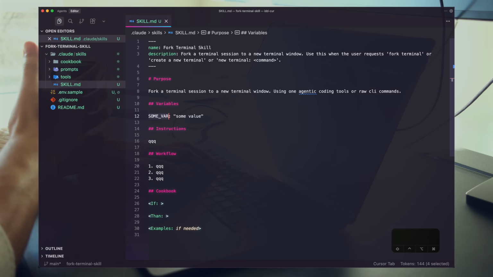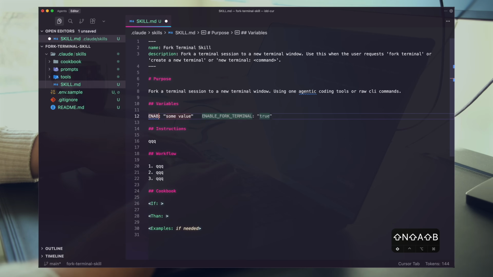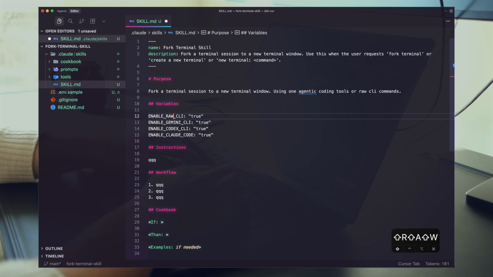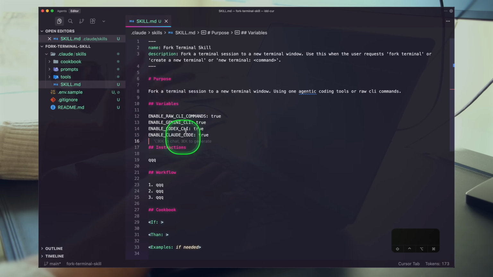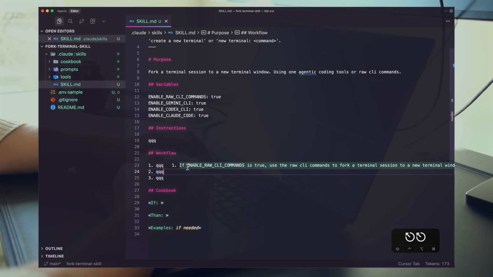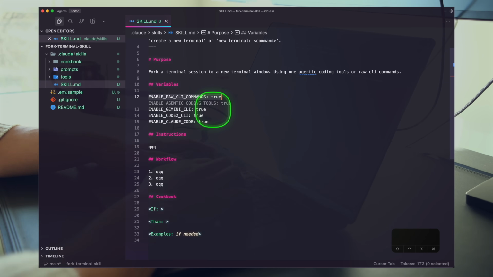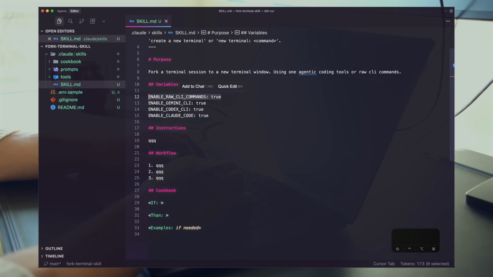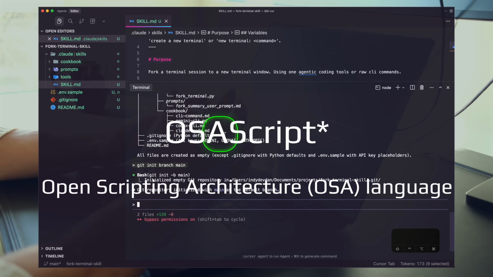I want to have kind of simple enable flags, so enable Gemini CLI, and then we'll just go down the line and then enable raw CLI commands. Okay. And we can just actually make these raw booleans. That should be fine. I want everything enabled. So you can just come in here, enable, disable stuff, right? Let's start with just spinning up a command via the raw CLI. And so the trick here is that we want brand new terminals. And so when you're operating on Mac devices, we can do this with something called OSAScript.